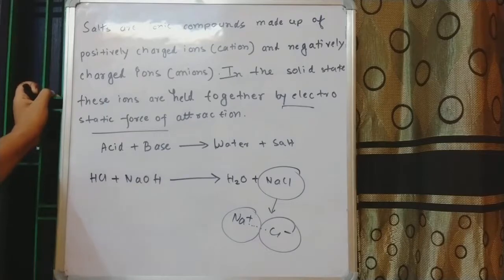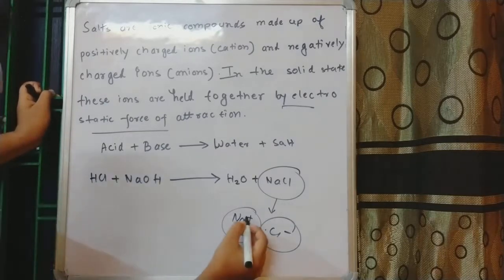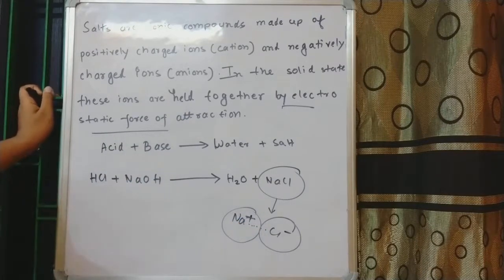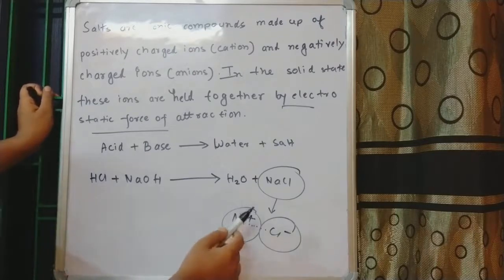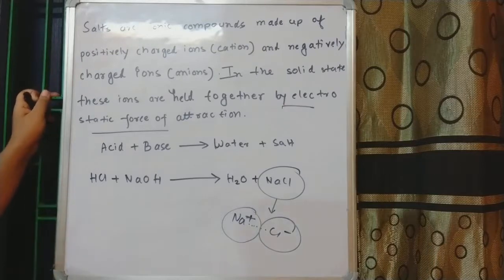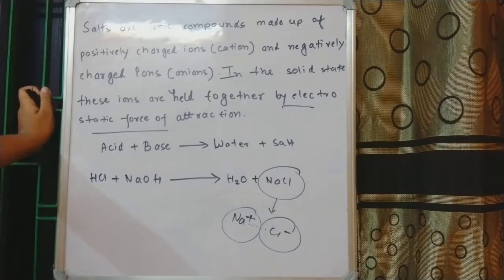Why are they called electrostatic force of attraction? Because they are like opposite poles. This is the positive sign, this is the negative sign, and whenever we have two different poles, two different symbols, like plus and minus, then there exists a very strong force of attraction which is called electrostatic force of attraction. So in the next chapter, I believe, in chemical bonding, you will come to know about how these compounds are formed and what the different kinds of bonds are that exist between the compounds.